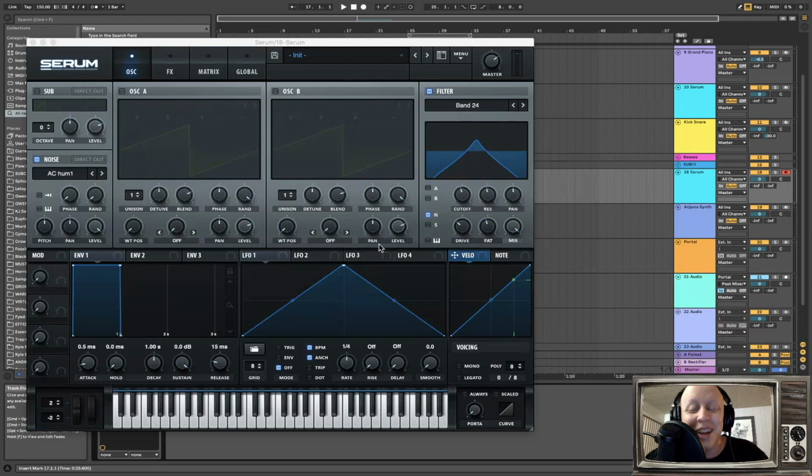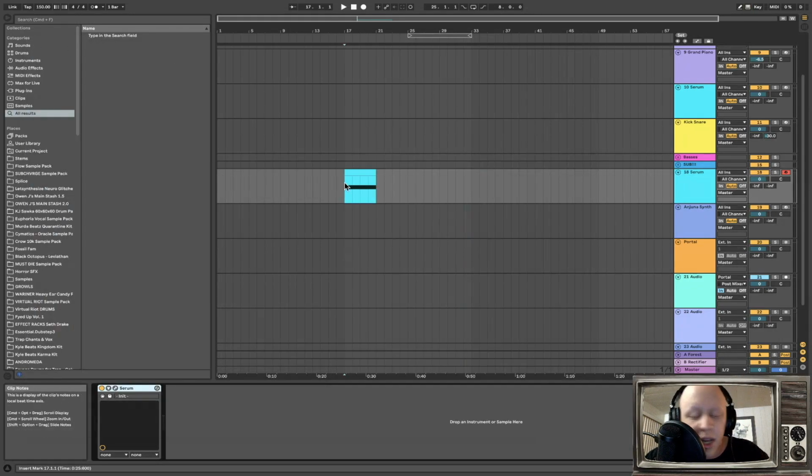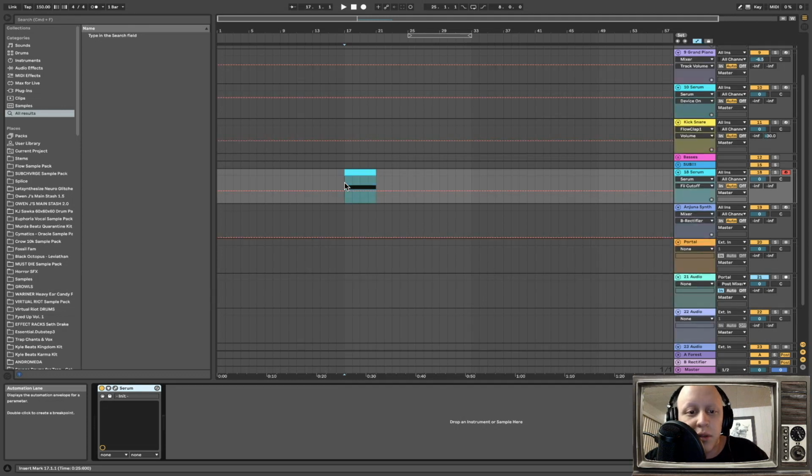Next thing I'm gonna do, I'm gonna pop Serum back up. I'm just gonna click cutoff once, and you'll notice up here that we have our MIDI notes on, linked to our keyboards right now. So I'm just gonna hit M to get rid of that, and then close Serum again, and then hit A to enable automation.